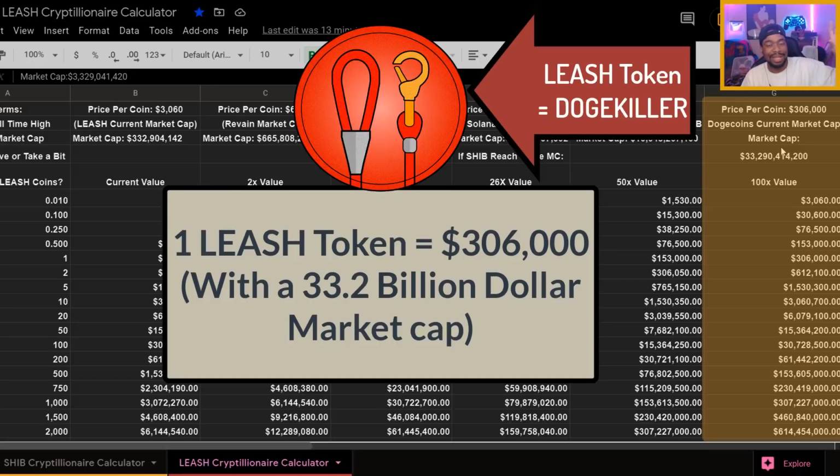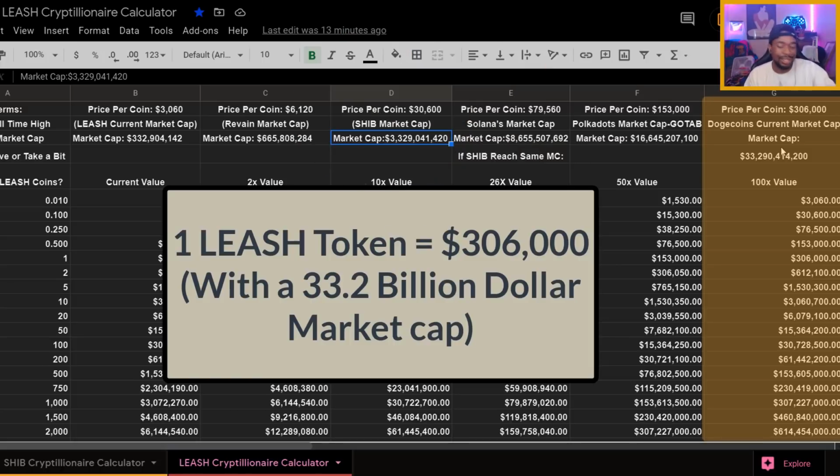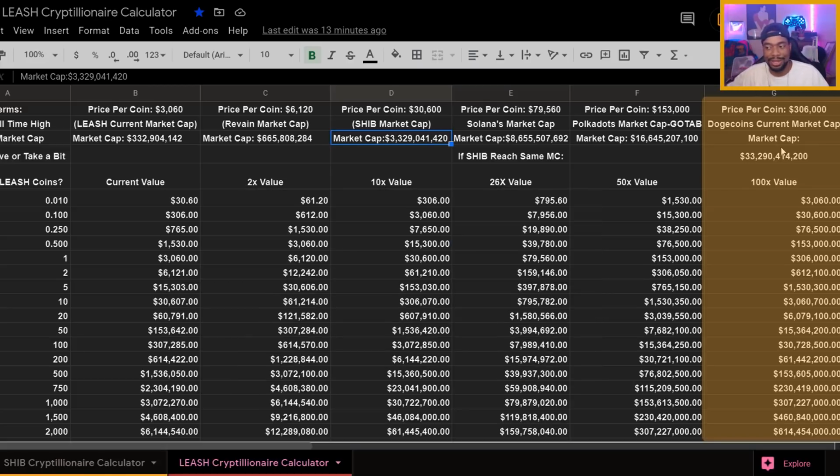And keep in mind, LEASH token's nickname is Doge Killer, right? When it came to the developers making LEASH token, aka Doge Killer, they literally made that token and SHIB and Bone token and the whole ShibaSwap. They made everything, especially LEASH token. They made that to pretty much be a better Dogecoin, to be more superior than Dogecoin. So when it comes to thinking, will LEASH token ever reach a $33 billion market cap where Dogecoin currently is at? I believe that's very achievable. That is very achievable. All right.